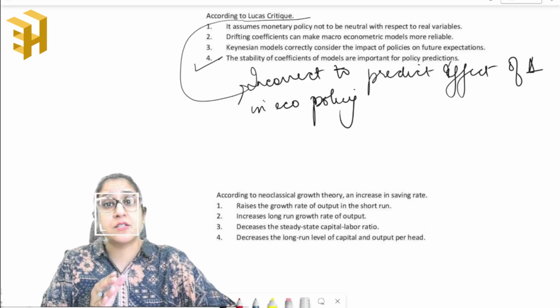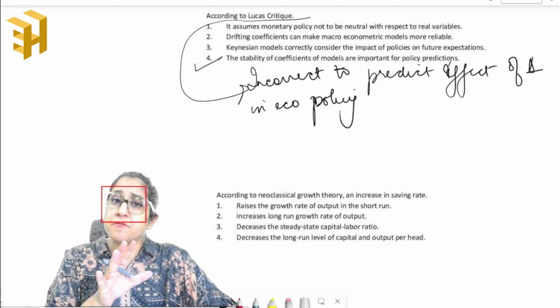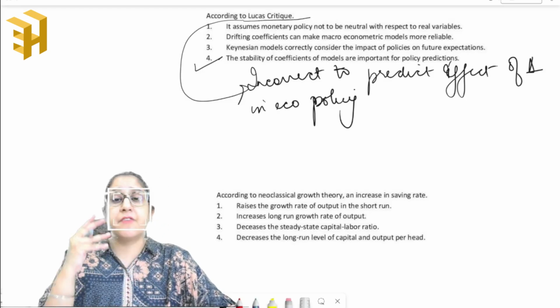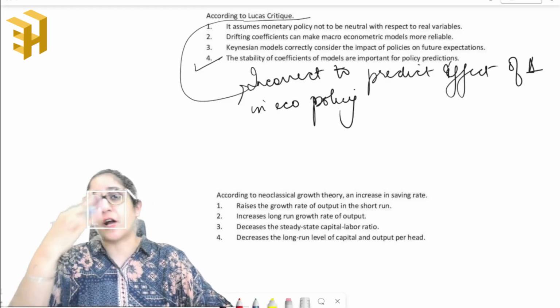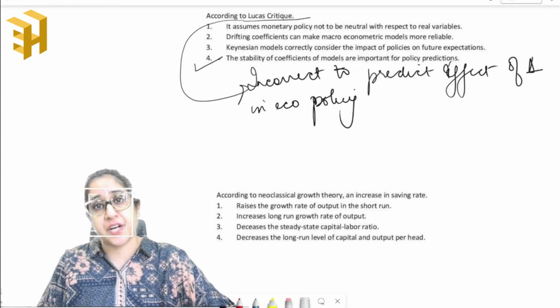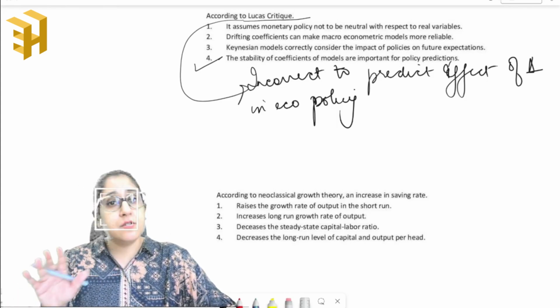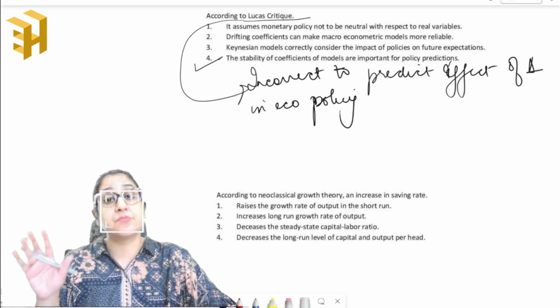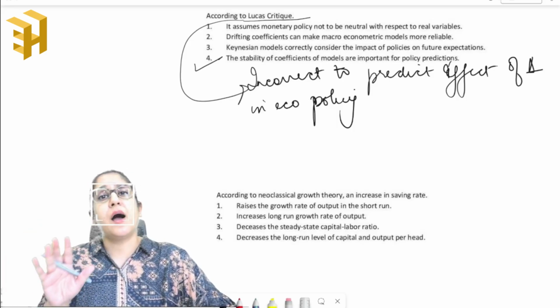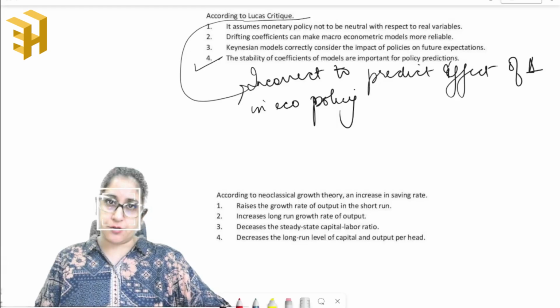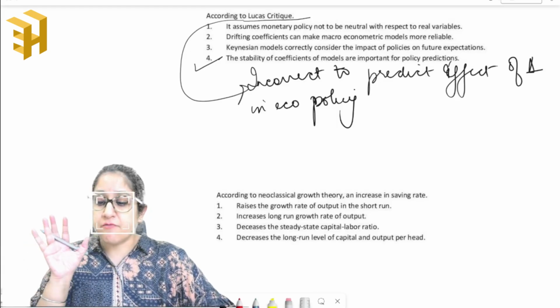You need to understand whether your coefficients are actually stable. If your data is showing a lot of fluctuations over a period of time, that means the relationship between the two variables, the model that has been stated, cannot be applied to all situations.